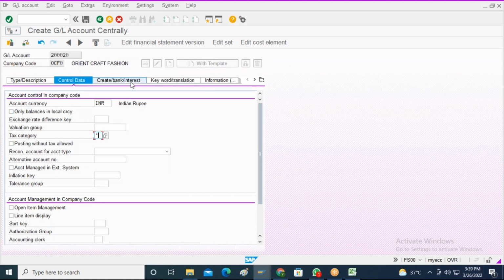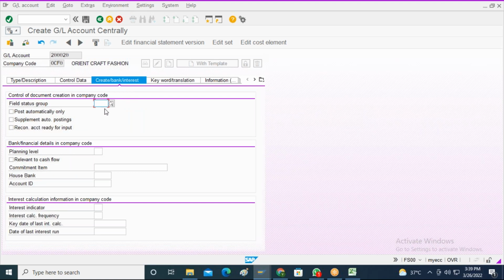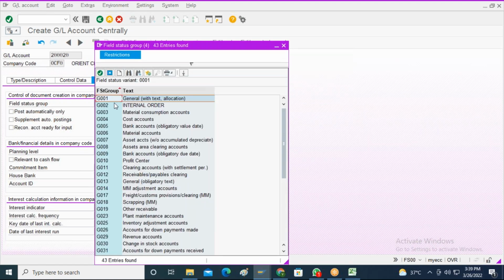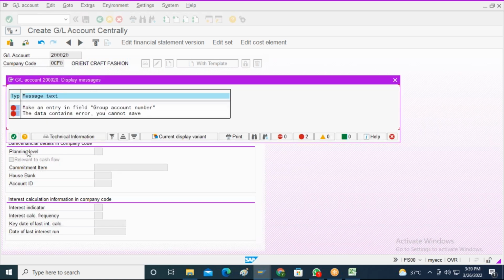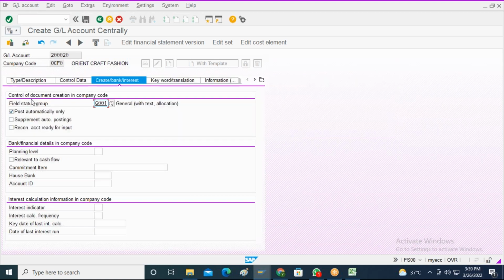Then I will go to the create bank interest tab. I will select the relevant field group, that is G003. You have so many field selection groups over here. Just select any one of the existing entries, that is G001 or G002 or G003, etc. So I will select G001 and click on post automatically only. Let me try to save it. There is some issue.